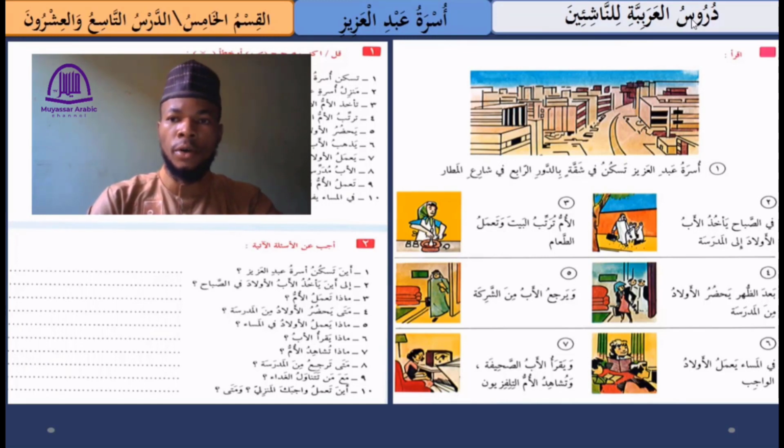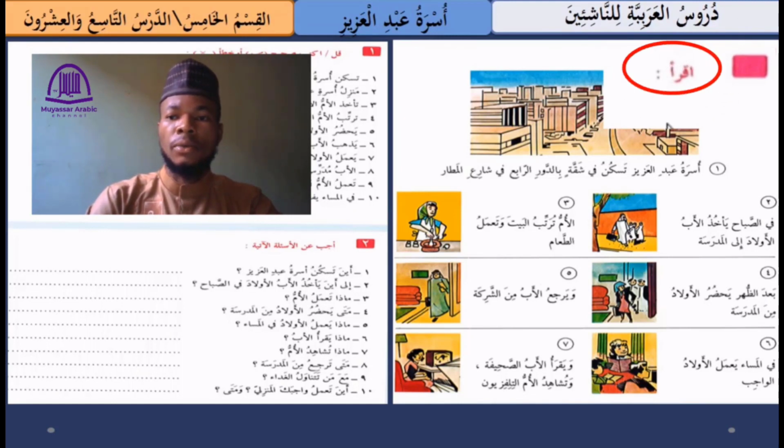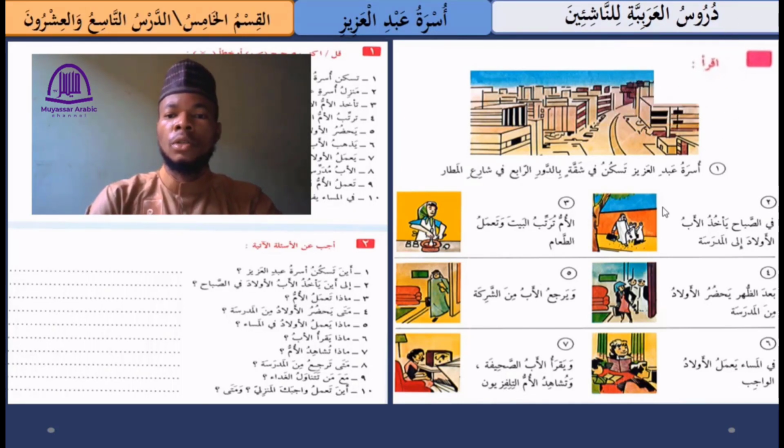Welcome again to a new lesson on Durusu العربية للناشئين. Today inshallah we are going to look at الدرس التاسع والعشرون, that is lesson 29, and the topic of this lesson is Usratu Abdul Aziz. This means Abdul Aziz family. So here we have Iqra, that is read. Here we have some series of sentences that are talking about the family of Abdul Aziz.